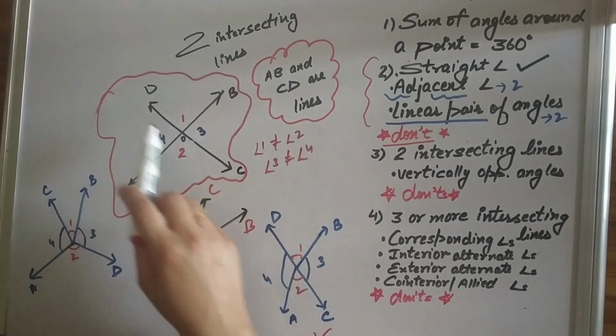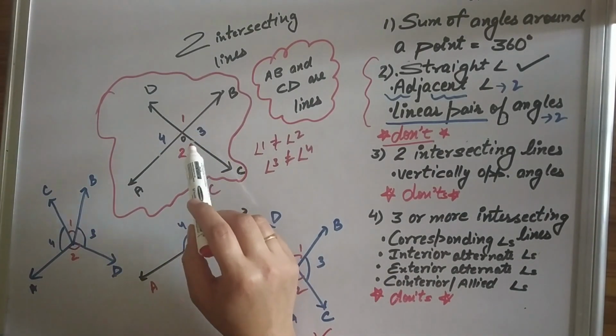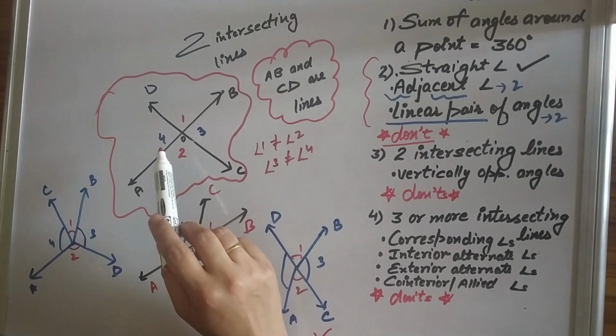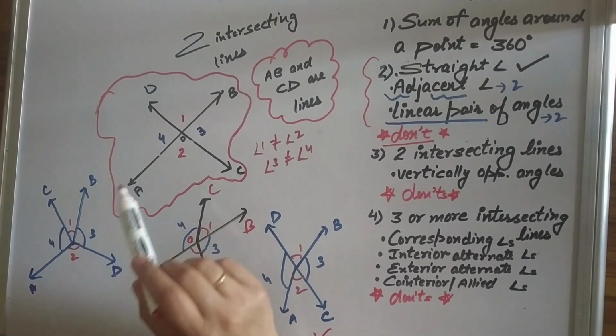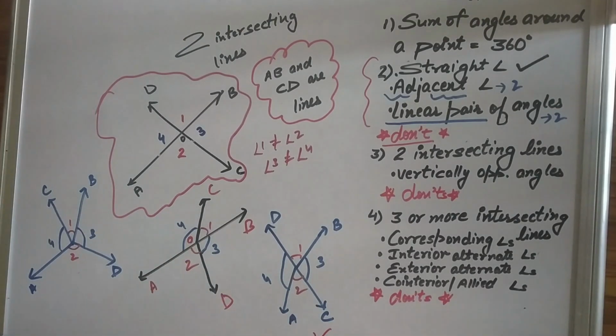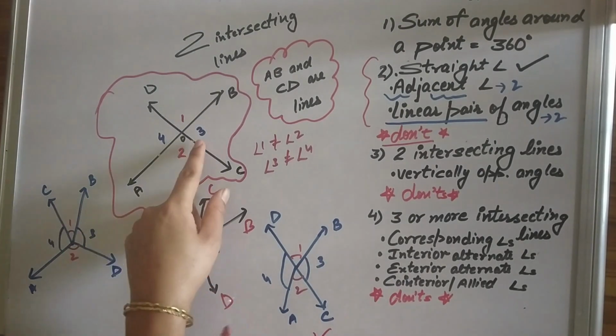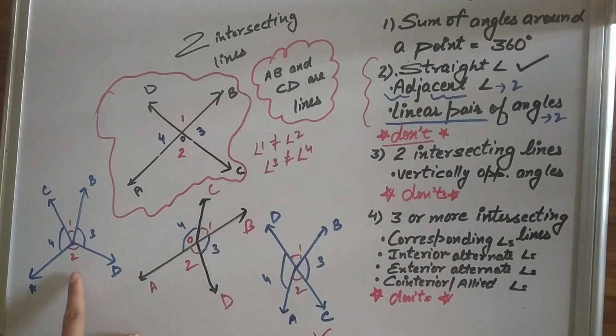So if these two are not given as straight lines, you can neither use vertically opposite angles nor linear pair, because both are related to properties of lines. Vertically opposite angles do need lines and linear pair of angles also need lines. So if both of them are not given, that means the figure looks something like this, where there is no vertically opposite angle and no linear pair of angles.